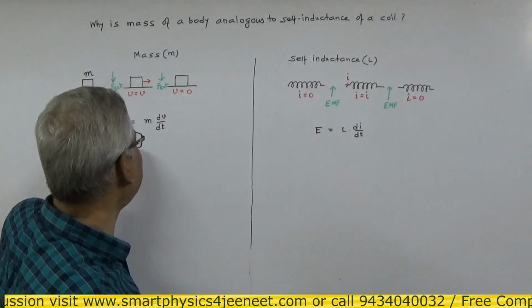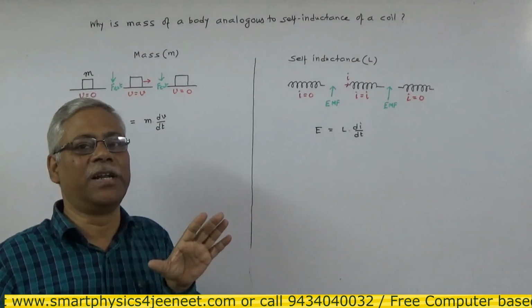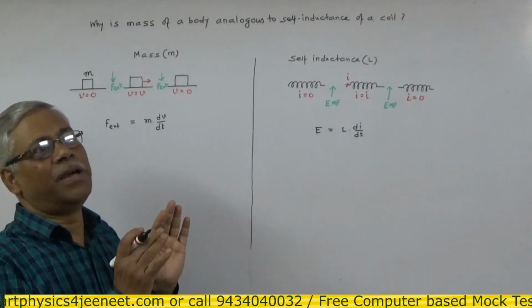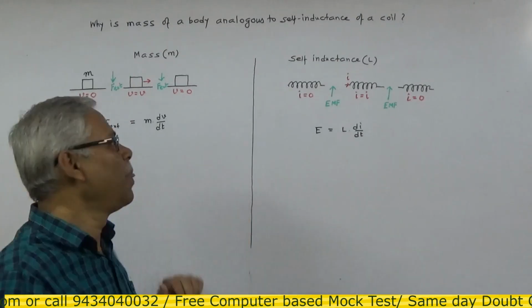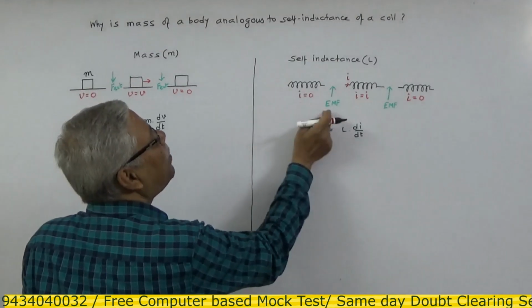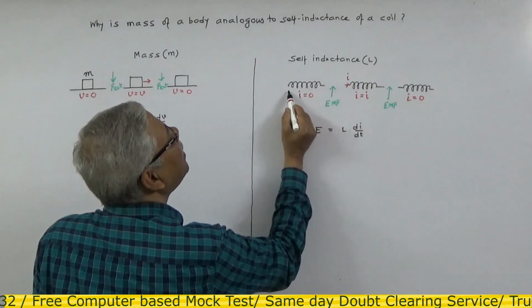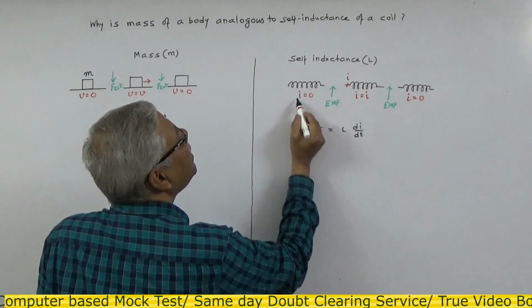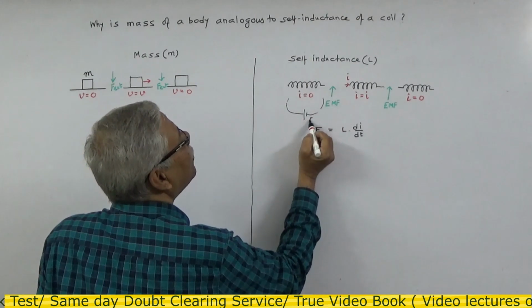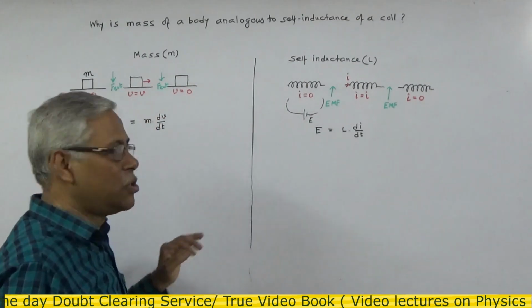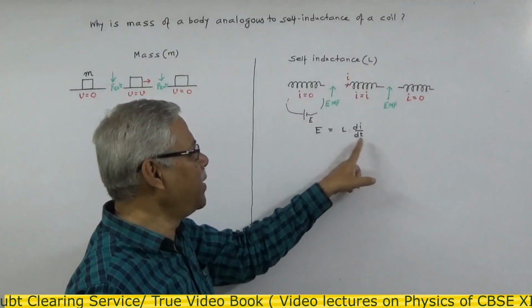Who will exert this F external? Some external entity. It may be a person who is pushing the block. And here, who will apply this EMF? For this you have to apply a battery of EMF E. So E equals L into di by dt.